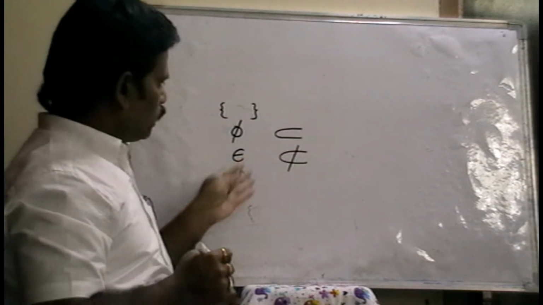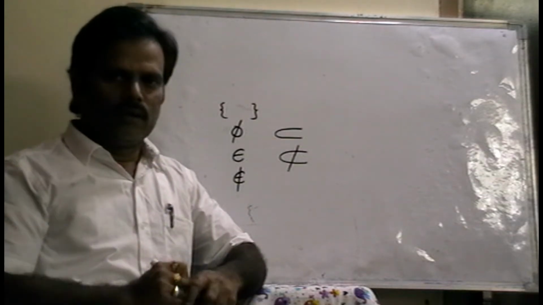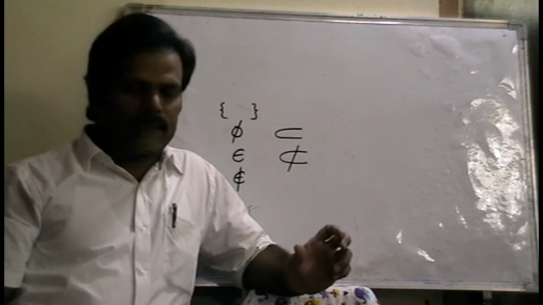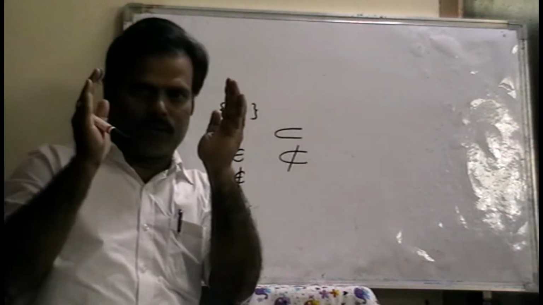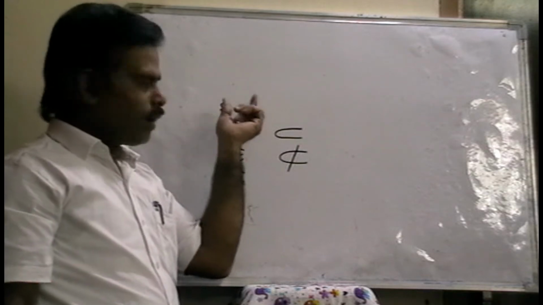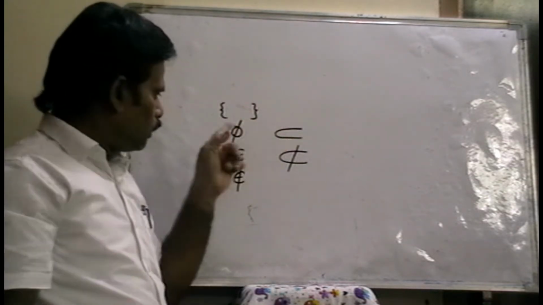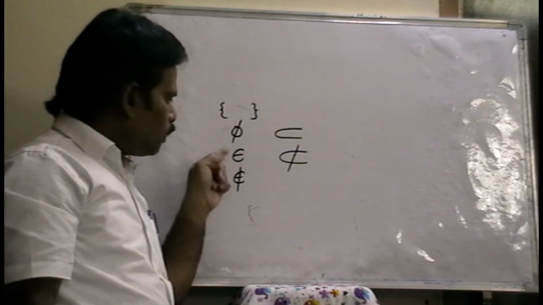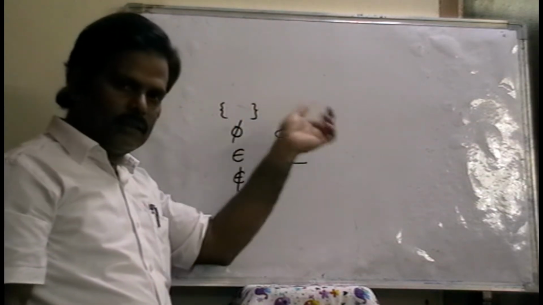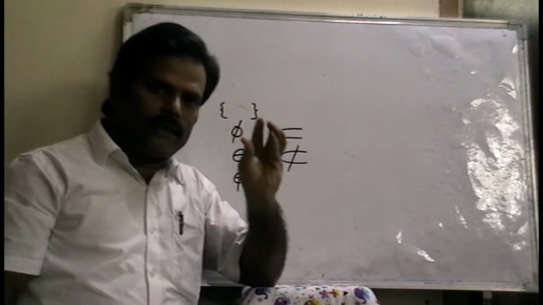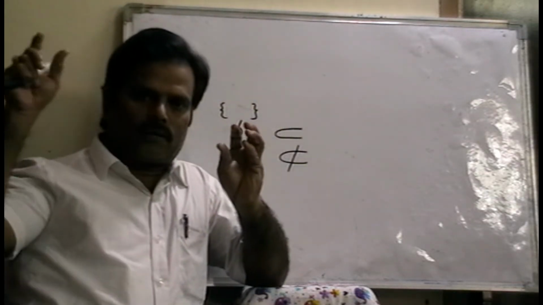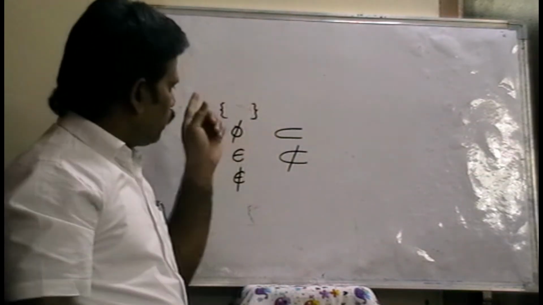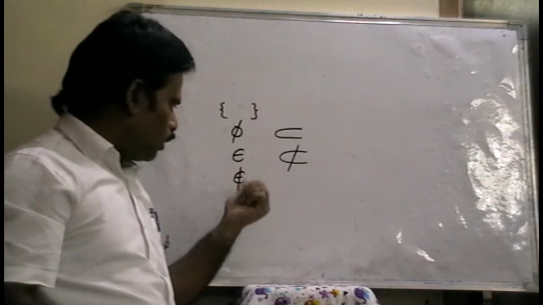So we already know that 6 symbols are over. First one, the set symbol. A set is nothing but a set of elements bounded, closed by flower brackets only. Then the empty set, no elements are there, the null set, phi. Then belongs to. Belongs to indicates whether an element is present in a particular set or not. If an element is present in a particular set, then that element belongs to that set. If an element does not belong to the set, that means it is not in the set, right?